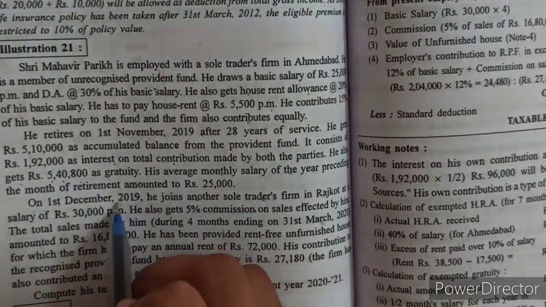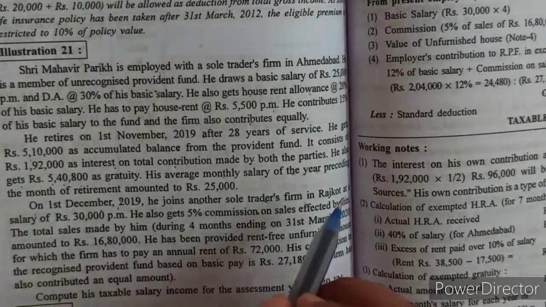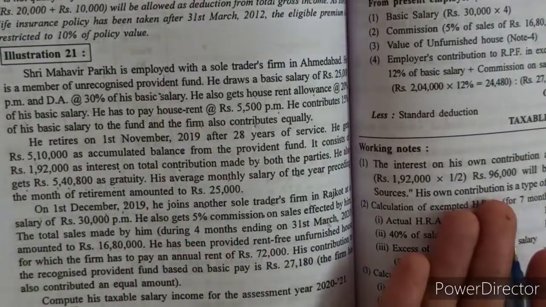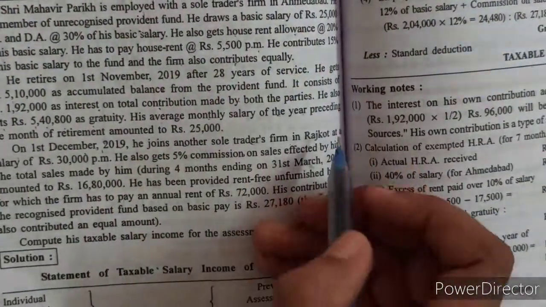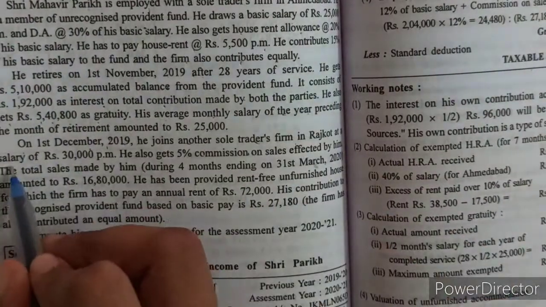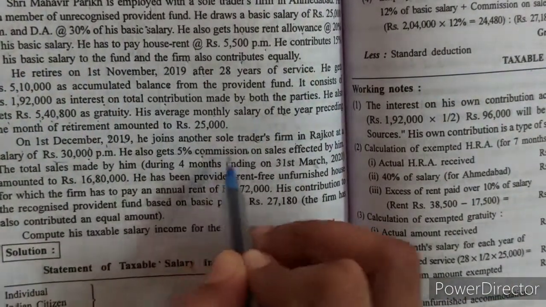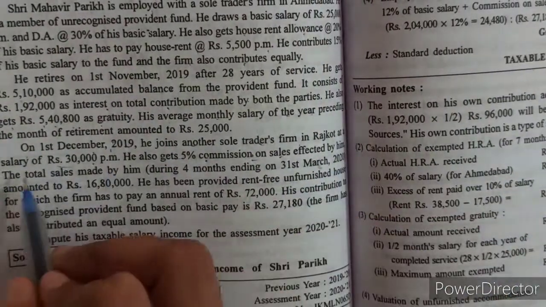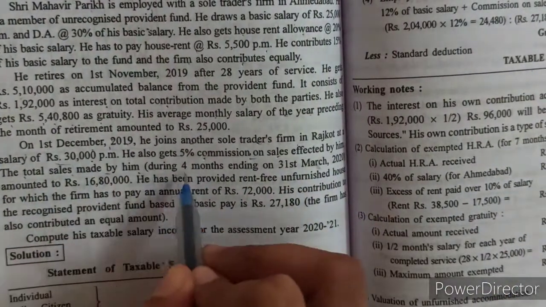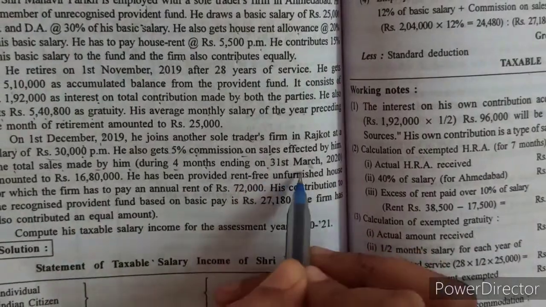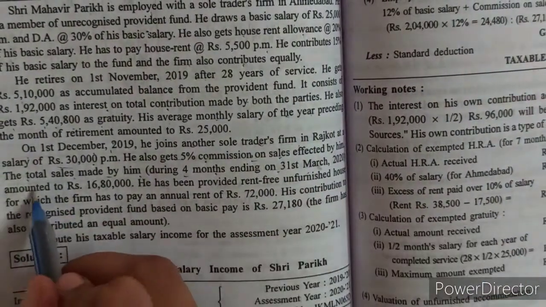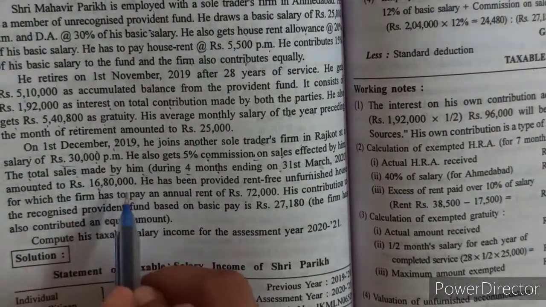So December to March he served in the other firm. The salary is rupees 30,000 per month. He also gets a 5% commission on sales effected by him. The total sale made by him during the 4 months ending 31st March 2020 amounted to rupees 16,80,000.